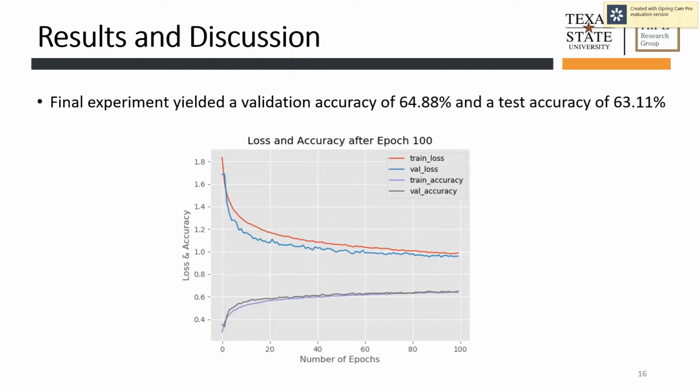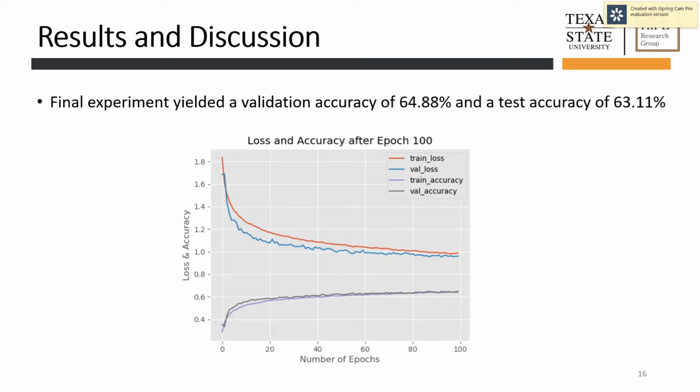So as an initial work of this project, 63.11% is not that bad. You can see in the plot, I have plotted loss and accuracy for 100 epochs, and after 100 epochs it is pretty much stable. So 63.11% test accuracy for the original dataset.